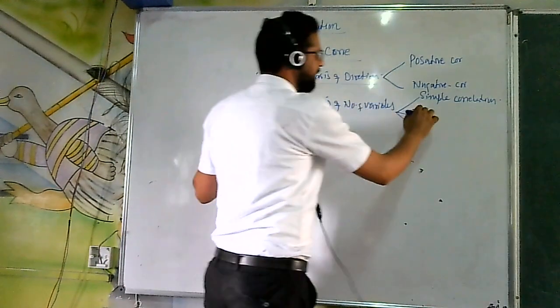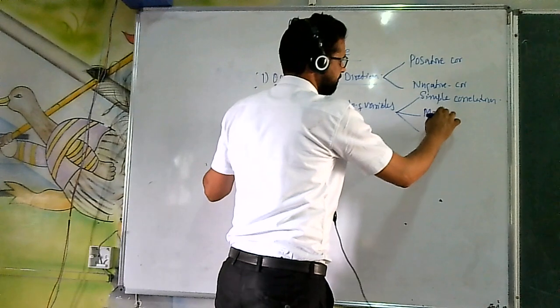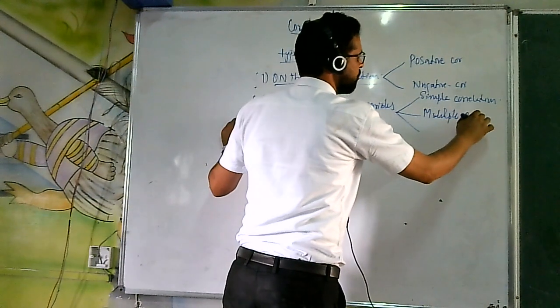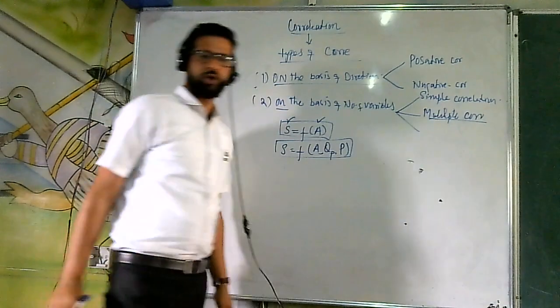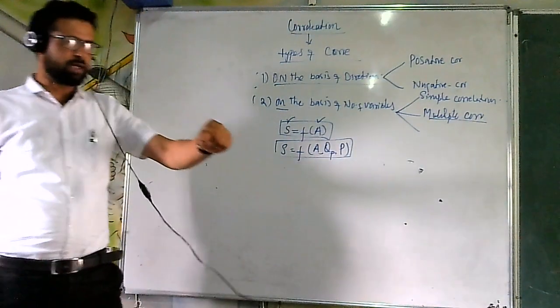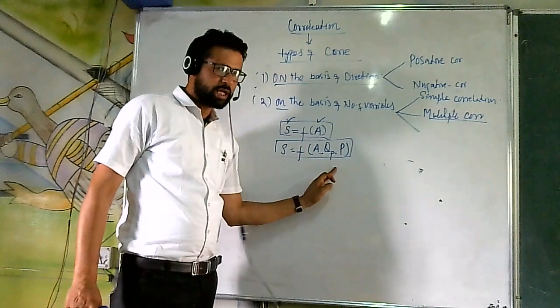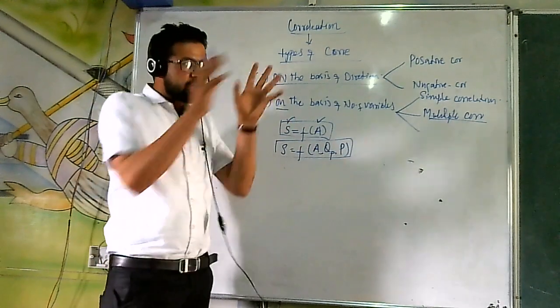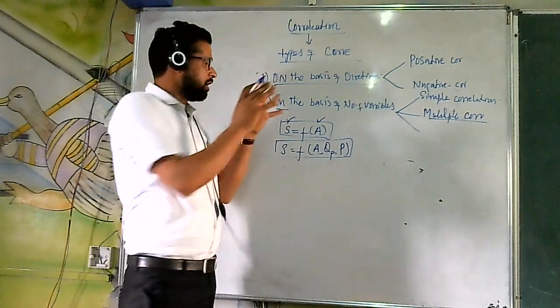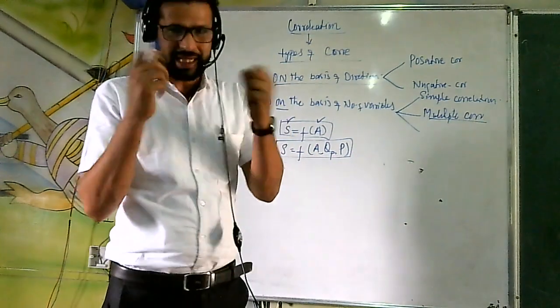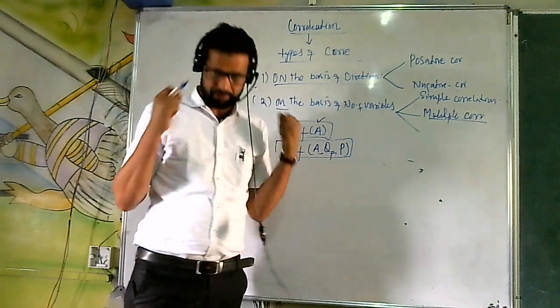Whenever we have to study the relationship between more than 2 variables, you call it multiple correlation. How do you define multiple correlation? Multiple correlation is defined as that form of correlation in which the relationship between more than two variables is going to be studied.